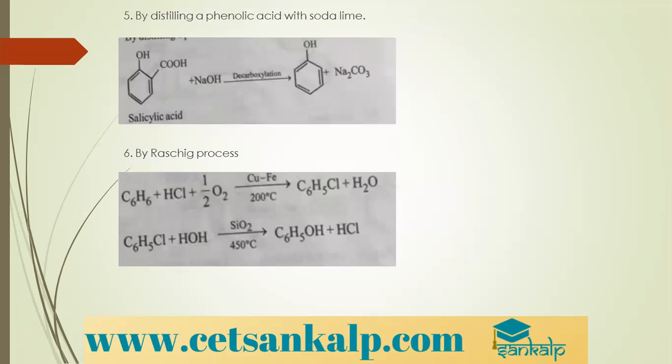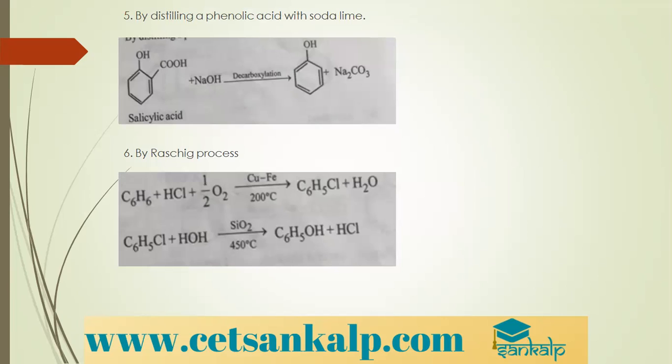Very important method. Then by distilling phenolic acid with soda lime. So what is phenolic acid? Salicylic acid is called phenolic acid. What is soda lime? A mixture of NaOH and calcium oxide.